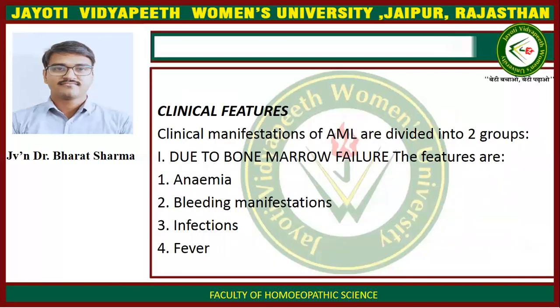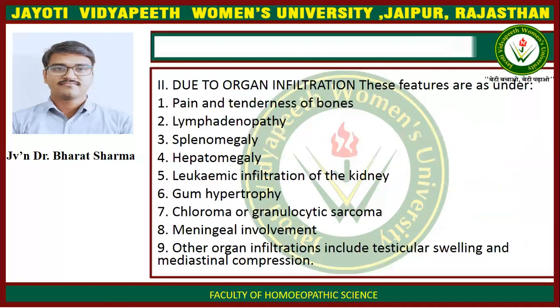Clinical features. Clinical manifestations of AML are divided into two groups. Due to bone marrow failure, the features are anemia, bleeding manifestation, infection, and fever. And second is due to organ infiltration. These features are as under: pain and tenderness of the bones, lymphadenopathy, splenomegaly, hepatomegaly, leukemic infiltration of the kidney, gum hypertrophy, chloroma or granulocytic sarcoma, meningeal involvement, and other organ infiltration includes testicular swelling and mediastinal compression.